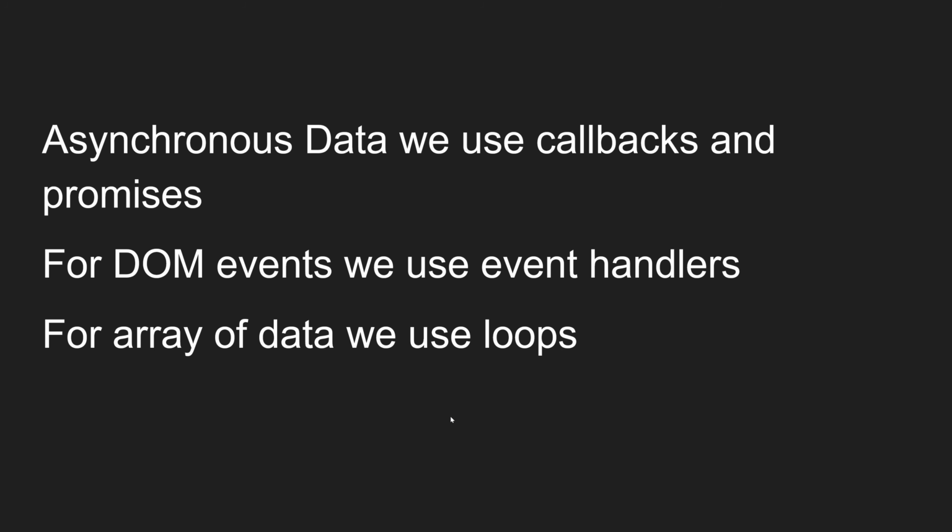For DOM events, if you have a click event or mouse event, you will handle these using event handlers, document.addEventListener. For an array of data, we use loops. If you have an array, in order to get the data from that array, you use loops, like a for loop. So for each different type of data, we have different ways in plain JavaScript.